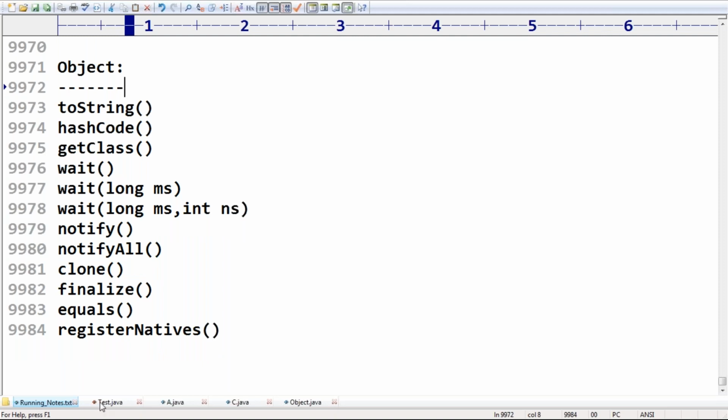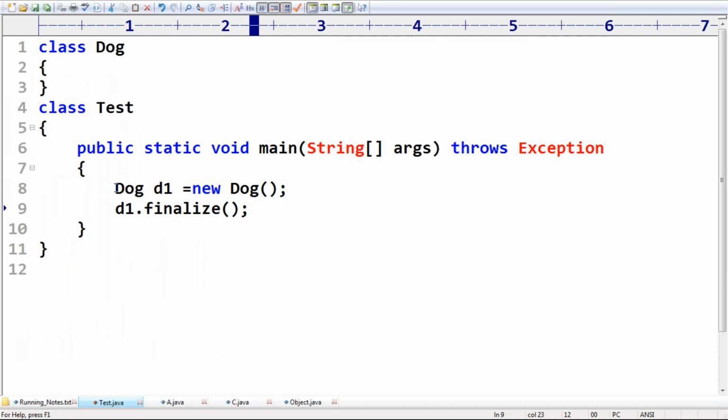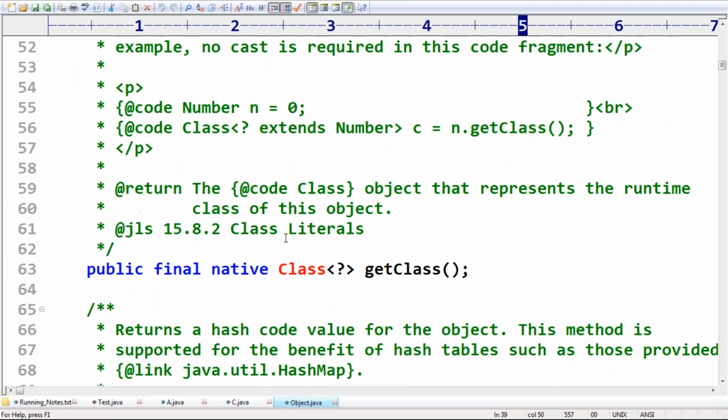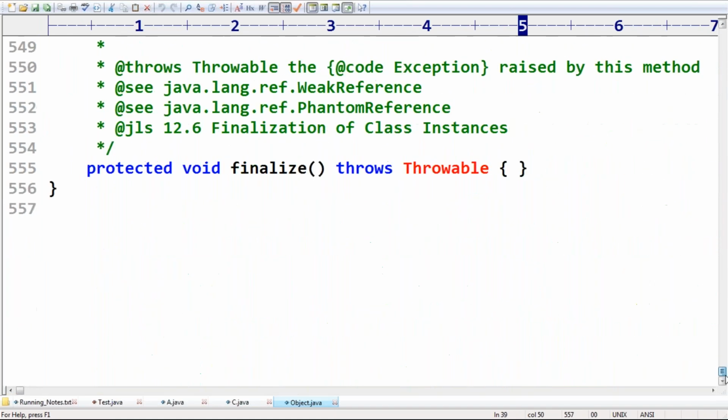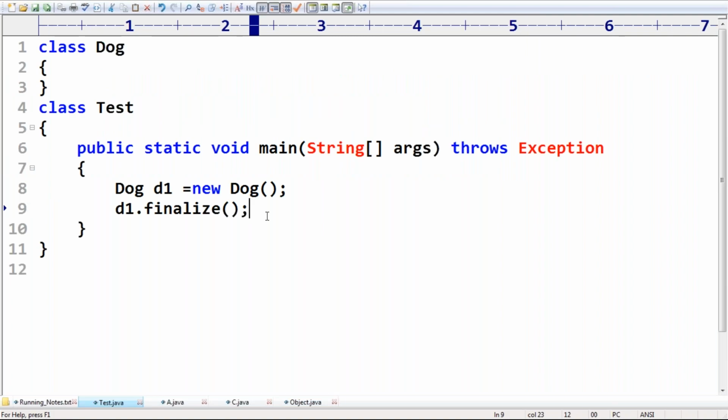Now just observe: Dog d1 is equal to new Dog, and d1.finalize, I want to call. The parent class finalize method is there, and that finalize method present inside the parent class has just an empty implementation. Are you saying right? Empty implementation. Can you please confirm, is this code going to compile or not? Just I'm calling d1.finalize. Is it going to call the finalize method or not?